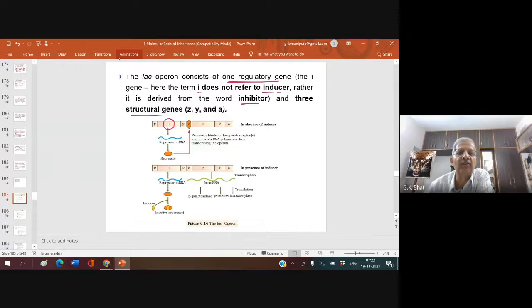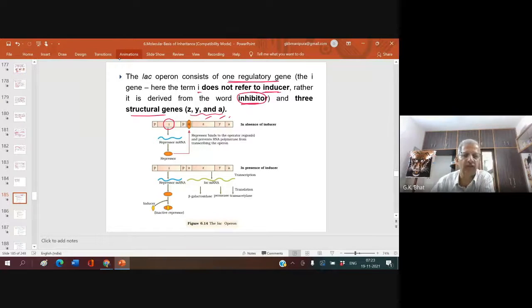And three structural genes are there. They are Z, Y, A. These are the three structural genes. And I is a regulatory gene, and this regulatory gene is not an inducer, but an inhibitor. How does it inhibit? Let us say it inhibits the functioning of the ZYA genes from functioning. Let us see how.